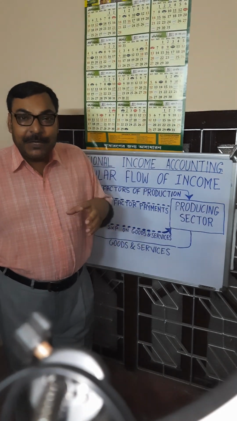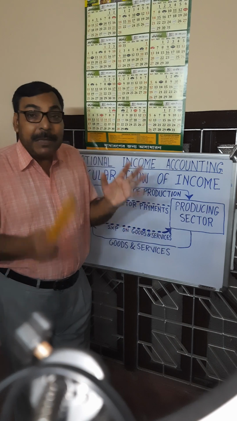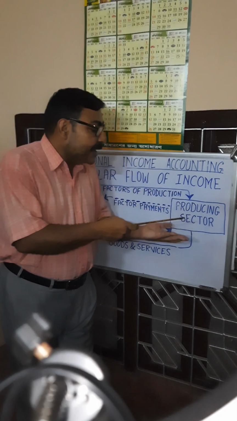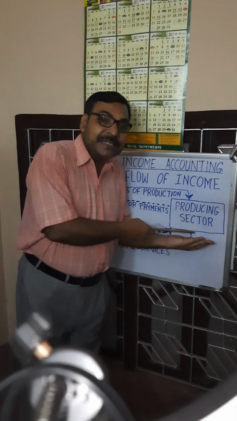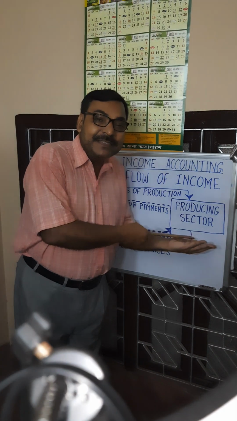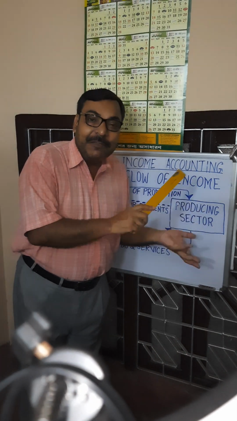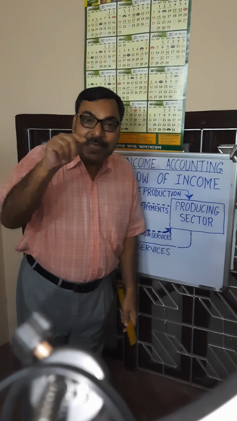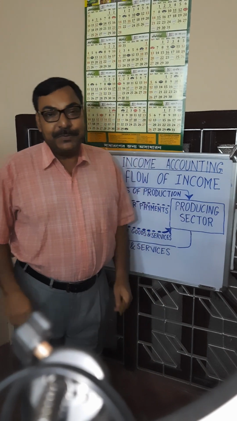So if you want to know domestic income by the product side measure, you have to consider how income is generated in the producing sector. This is the money value of goods and services, price multiplied by quantity produced.